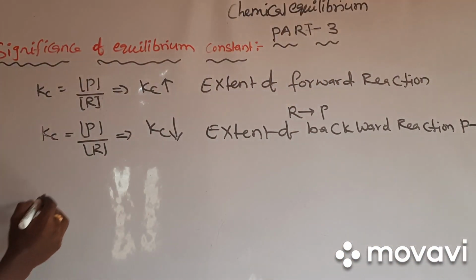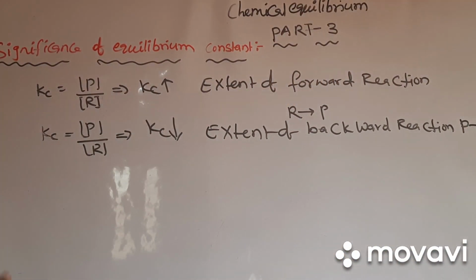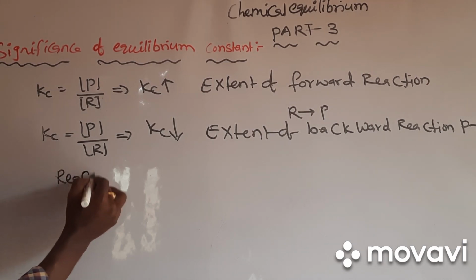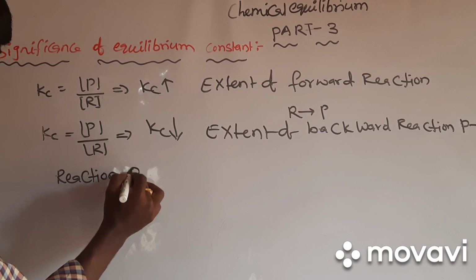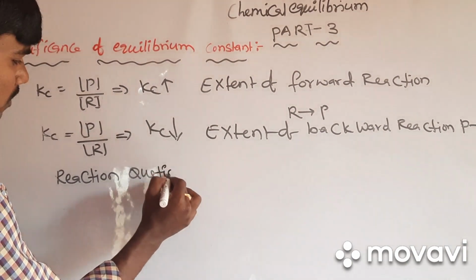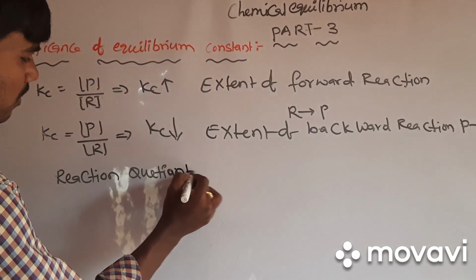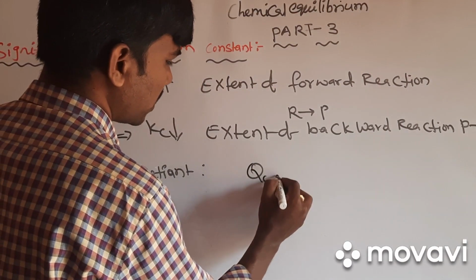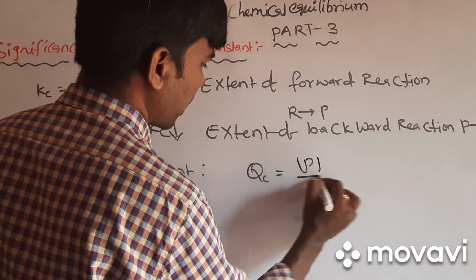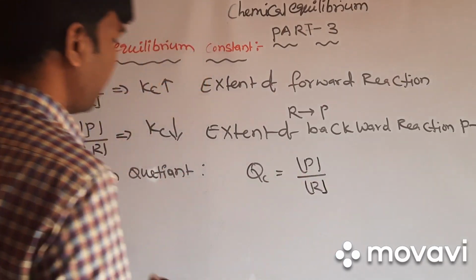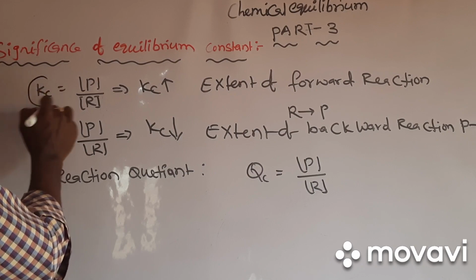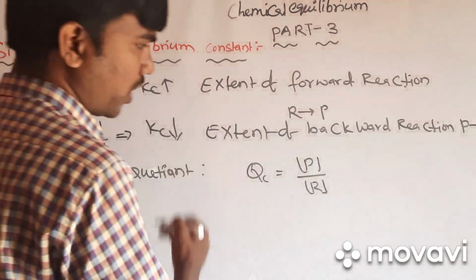Right? So after this, one small term I am going to introduce here, that is reaction quotient. Reaction quotient, Qc, is nothing but concentration of product by concentration of reactant. Already we have taken concentration of product by concentration of reactant as equilibrium constant. Then what is Qc?